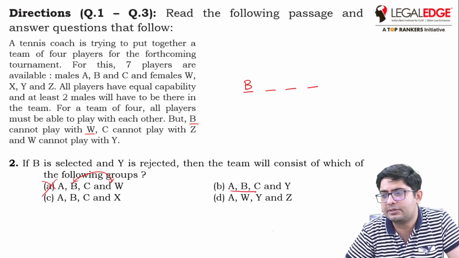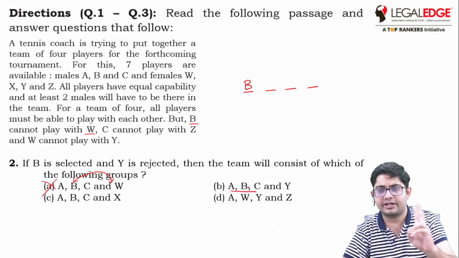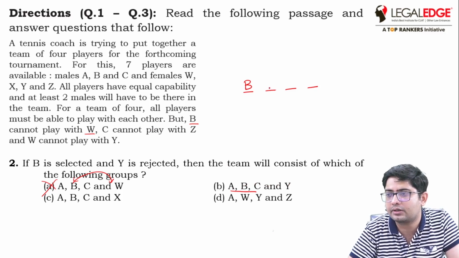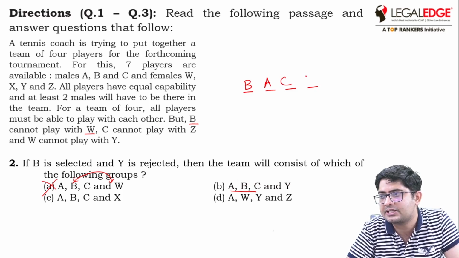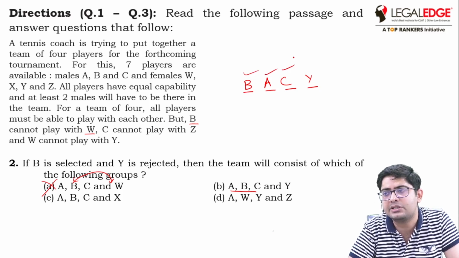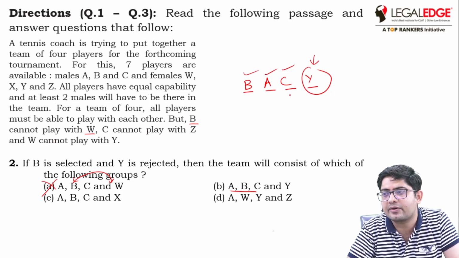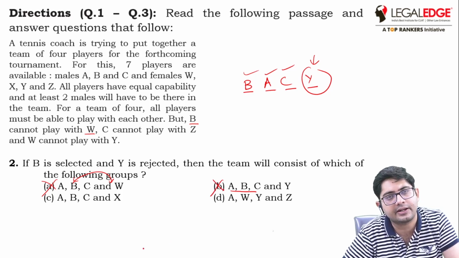Next, A, B, C could be together because there should be at least 2 males, but the option also has Y. Can A, B, C, Y be together? A, B, C is okay, but the condition is that W cannot play with Z, and Y is already rejected, so this option is incorrect.